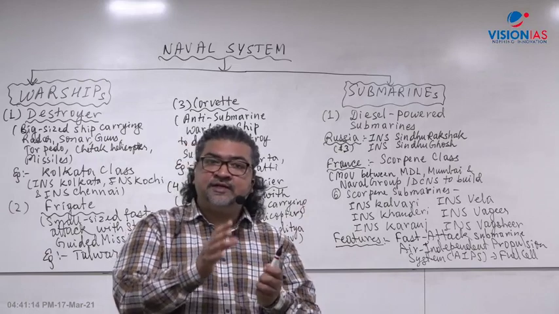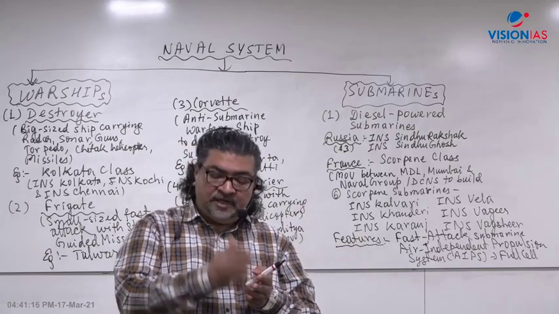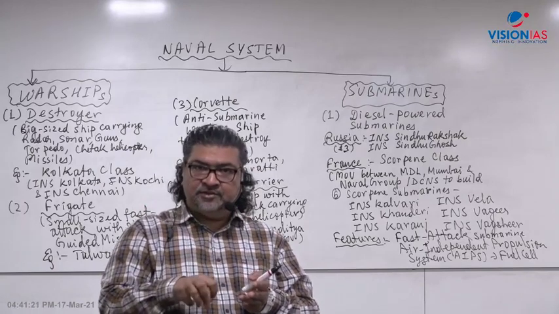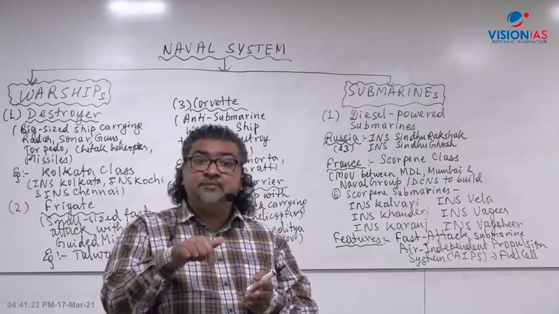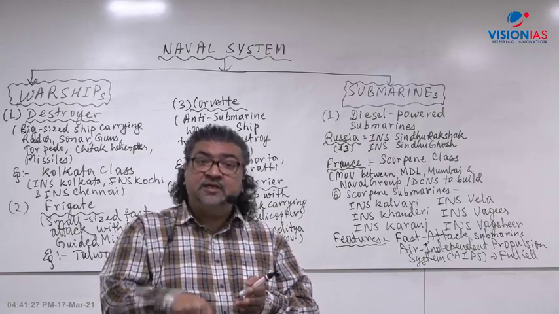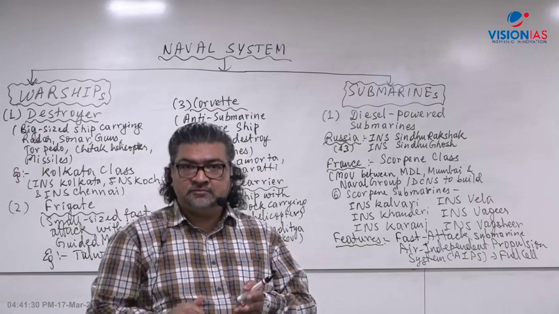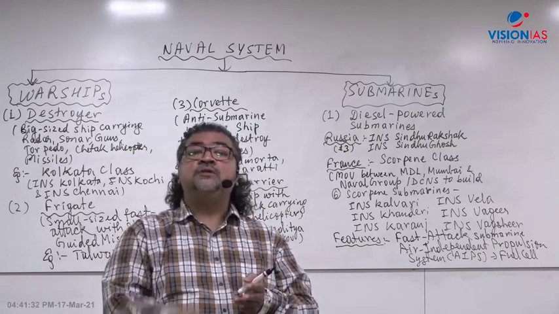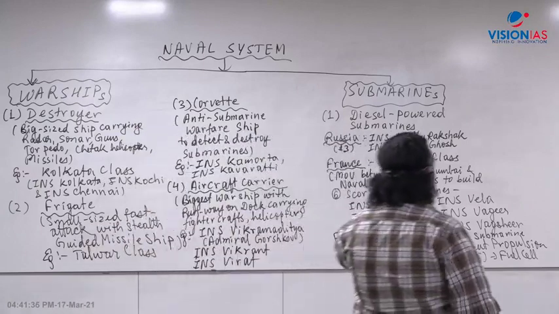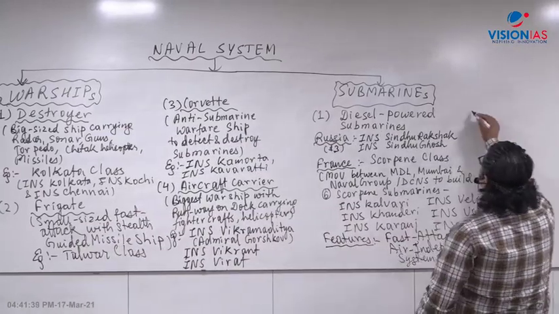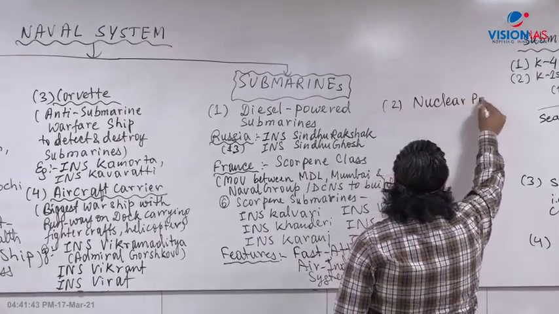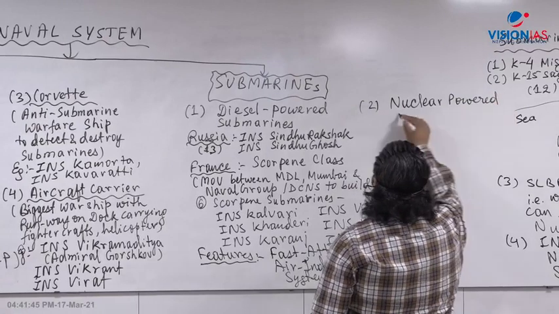Did you understand what fuel cell technology is? It breaks the water into H and O, and that oxygen is used for burning. What does that mean? The Scorpion class submarine can remain underwater, under the sea and ocean, for a long time, right? So we now have 6 Scorpion class. Second comes the nuclear powered submarine, Arihant, which I have discussed.